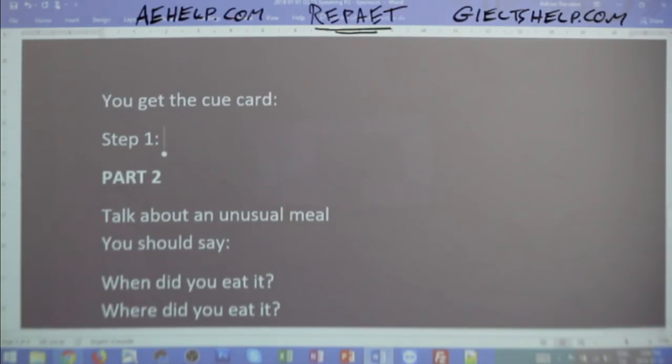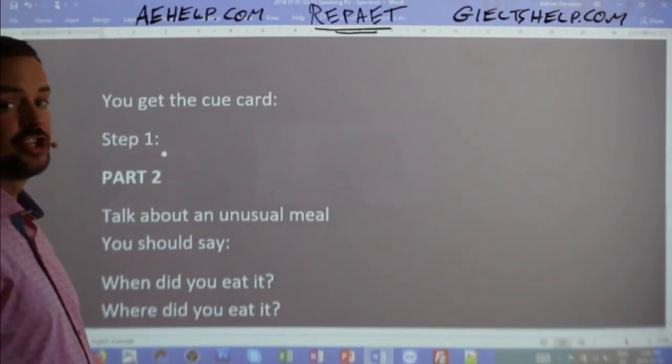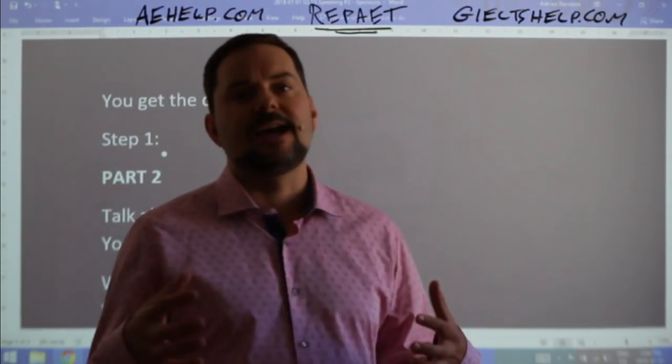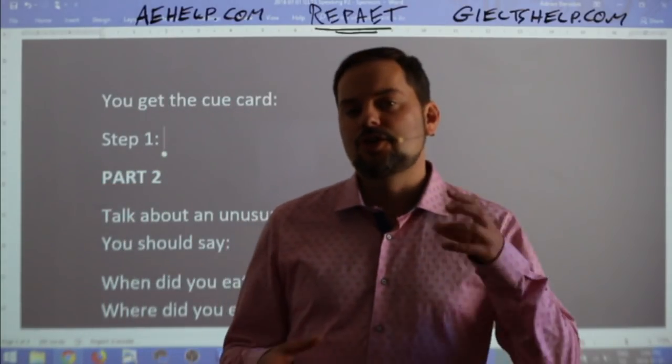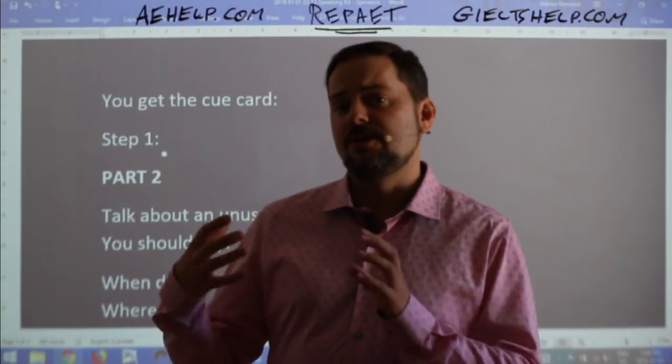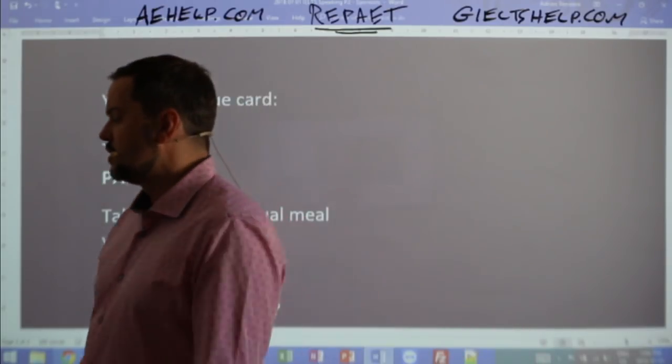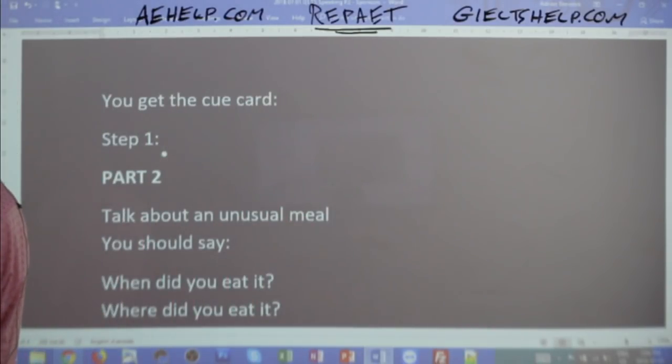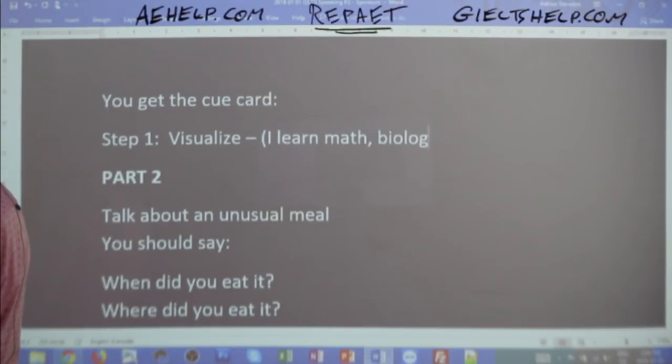So Mohammed, you're saying visualize. Absolutely, you want to visualize. So you want to think outside the box. You want to try to think of as many skills as possible in this case. So here, we're trying to think about a skill that's not learned in school. So step one is definitely visualize. You're always using your visualization throughout the exam. Sure. Now, when you visualize, you should see the skills that you do learn in school. So I learn math, biology, and so on in school. Okay.